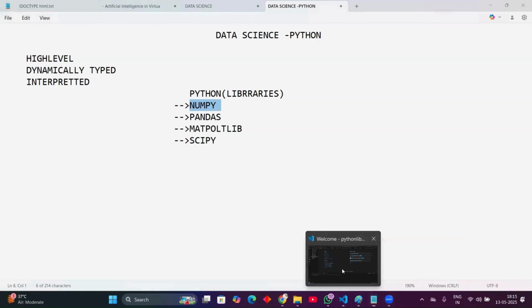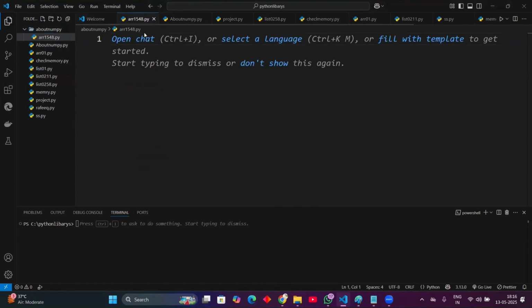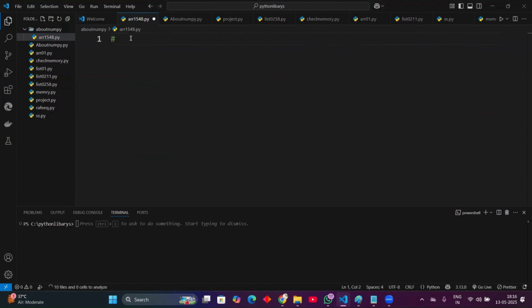Let us enter into VS Code and create a folder about NumPy. In that, I create a file like array.py. NumPy, as I said, is Numerical Python.